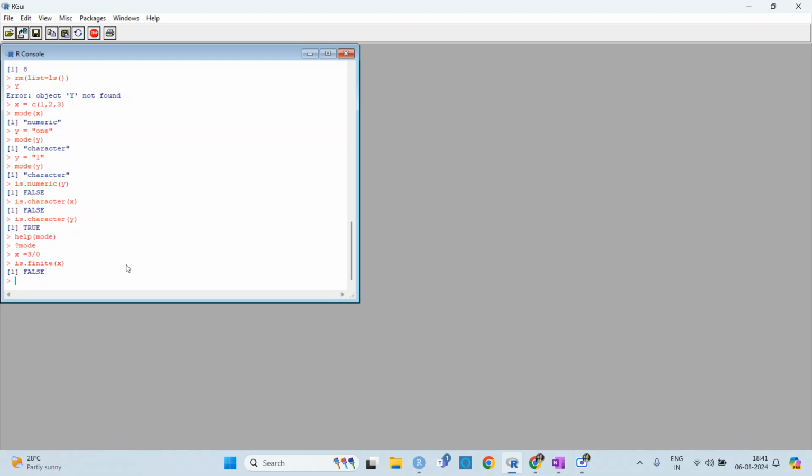So what happens is that then you can put that if is.finite(x) is equal to true, then do it like this, and if is.finite(x) is equal to false, then do it like this. So when you are working like this, it does not seem very useful.